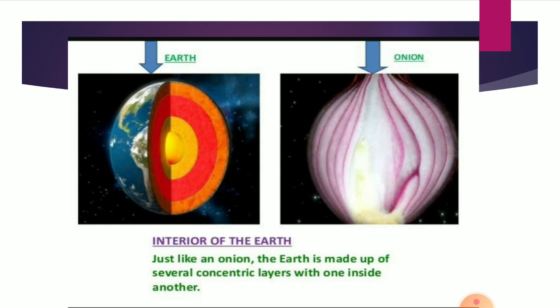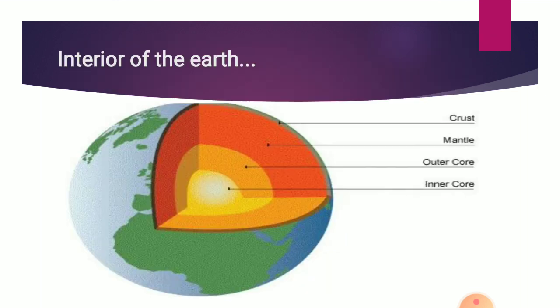The next layer is the mantle. And the central part of the earth is called the core. Similarly, the earth is also comprised of three layers: crust, mantle and core. You can see here on the screen there are two layers of core, inner and outer.